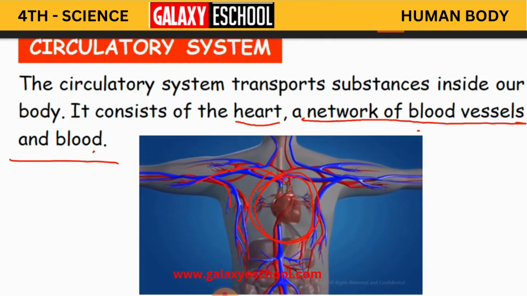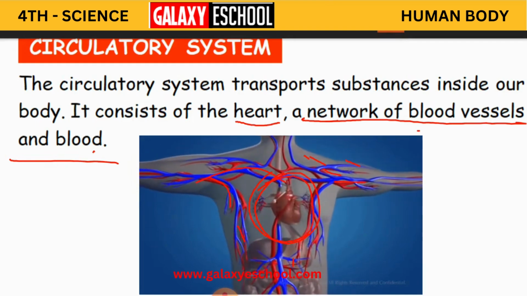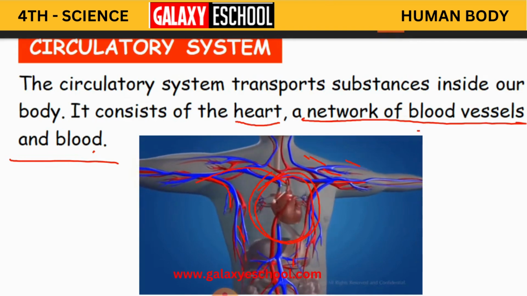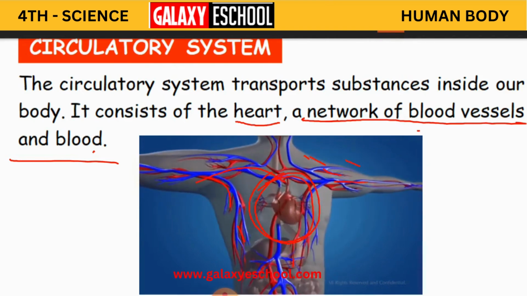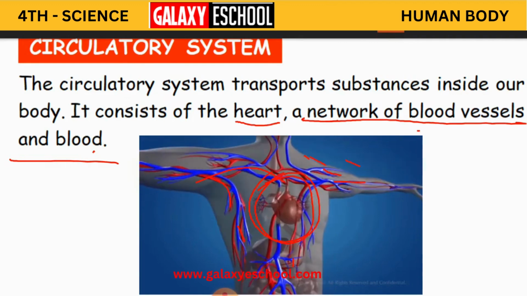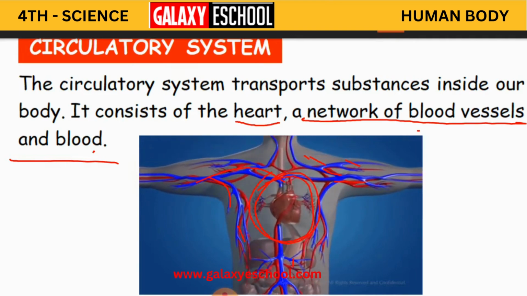Why do we call it a network? Because all these blood vessels are connected to each other, as you see in the picture. That is why we call it a network of blood vessels. These blood vessels carry the blood. So the circulatory system transports the blood to all the other parts of the body. The blood is circulated throughout the body because all parts of our body need oxygen and nutrients.